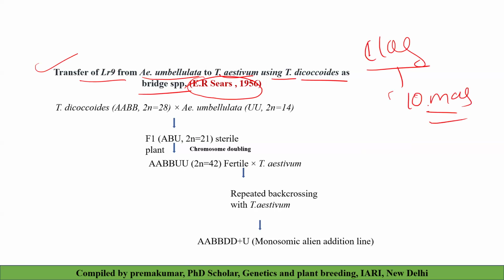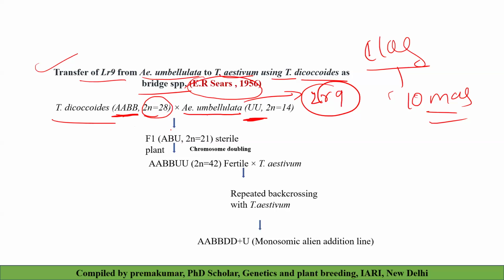Observe that Triticum dicoccoides has the AABB genome, with 2n equal to 28, and it's crossed with Aegilops umbellulata, which is the donor for the Lr9 gene. Its genome is UU. Whenever you cross them, you create an ABU line, which is completely sterile. Then you have to do chromosome doubling, giving AABBUU. Then it is crossed with Triticum aestivum. Here Aegilops umbellulata, or Triticum dicoccoides, is a bridge species.